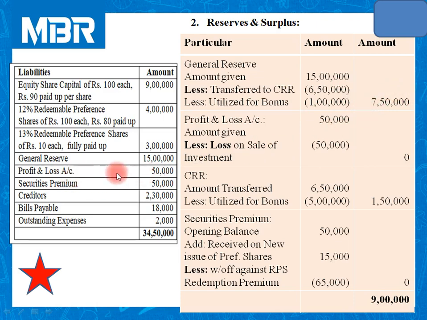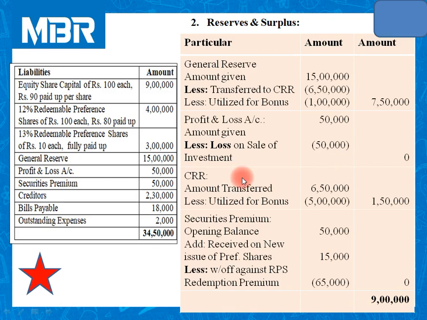Profit and loss account as given in the balance sheet, 50,000. And in the very first entry, when we have sold our investment, we have faced a loss of rupees 50,000. So 50,000 balance, 50,000 loss adjusted. So balance after this adjustment is 0.